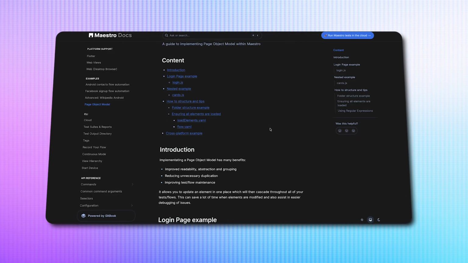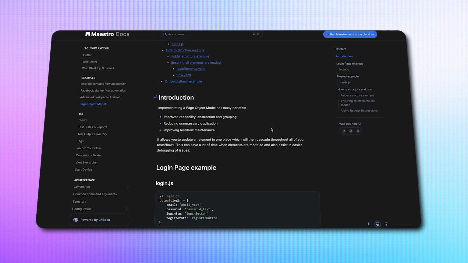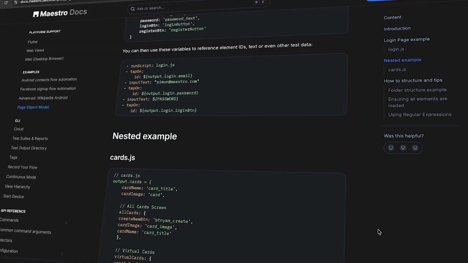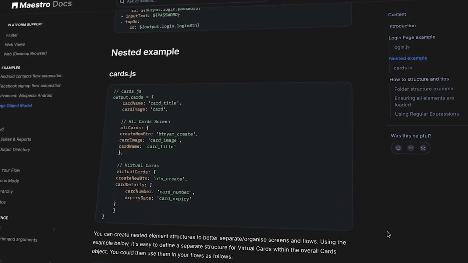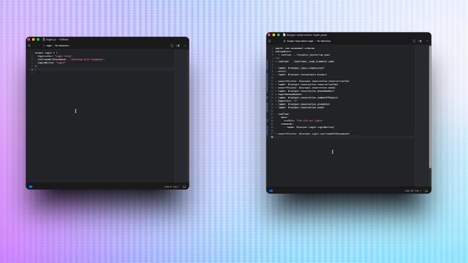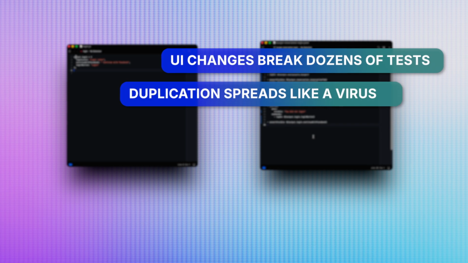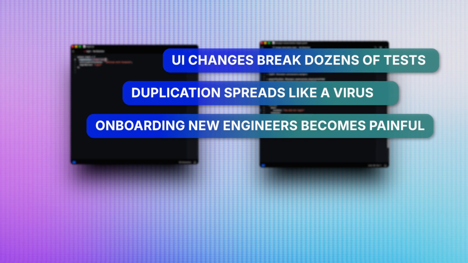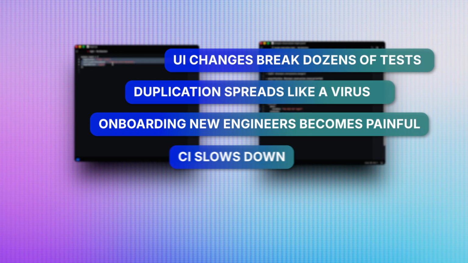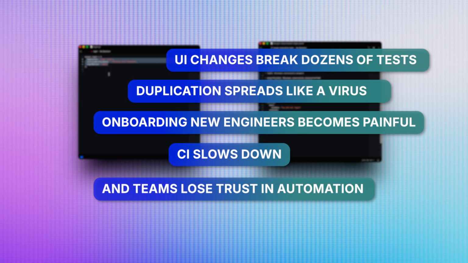This is where most automation suites start to collapse. Not because Maestro is weak, but because there's no architecture. Automation scales, and anything that scales needs structure. Without architecture, UI changes break dozens of tests. Duplication spreads like a virus. Onboarding new engineers becomes painful, CI slows down, and teams lose trust in automation.